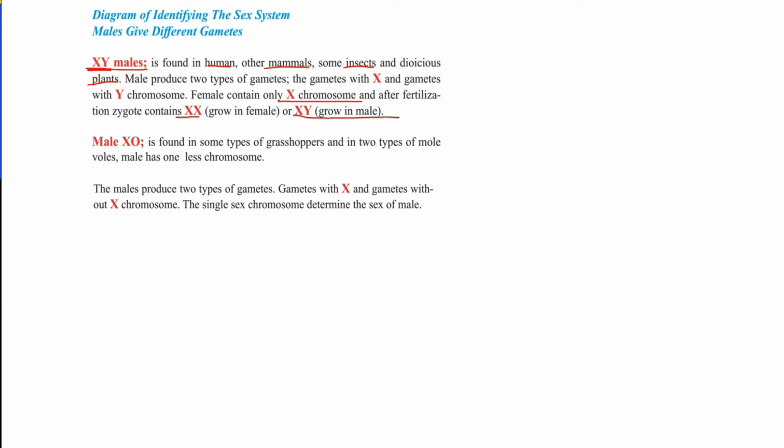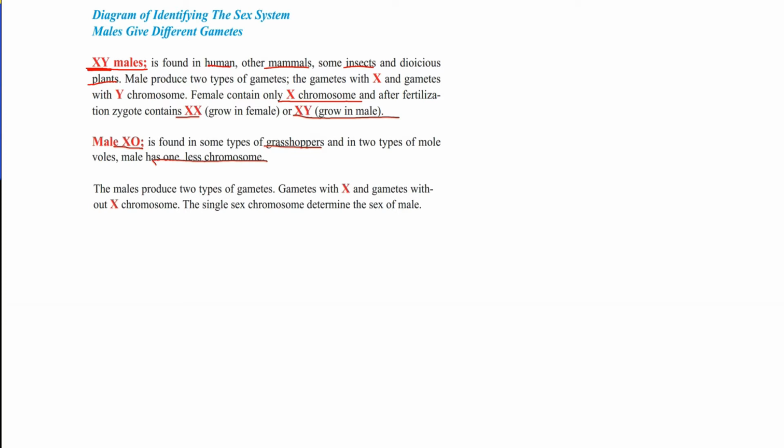Male XO is found in some types of grasshoppers and in two types of mole voles, the animal whose picture is located on this page, and the male has one less chromosome, while the female has the complete number of chromosomes.